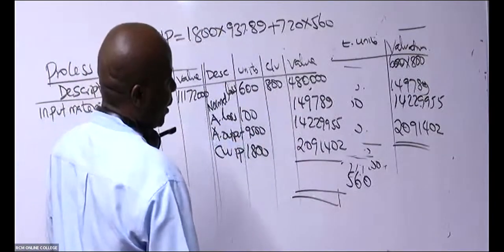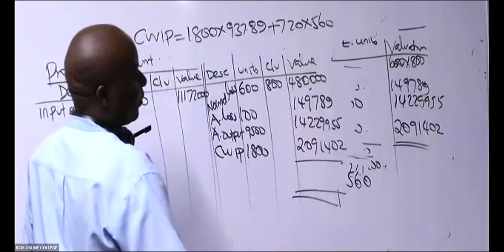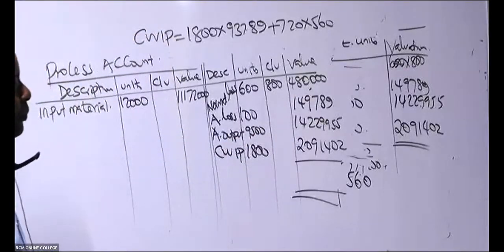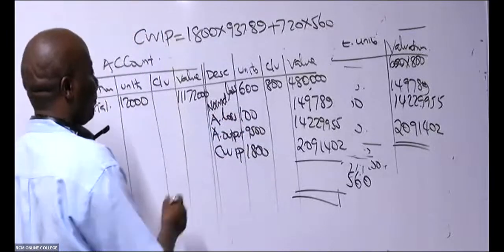Can somebody in this case go ahead and give me this total here, please, as others copy? So you're adding 480,000, 149 something.